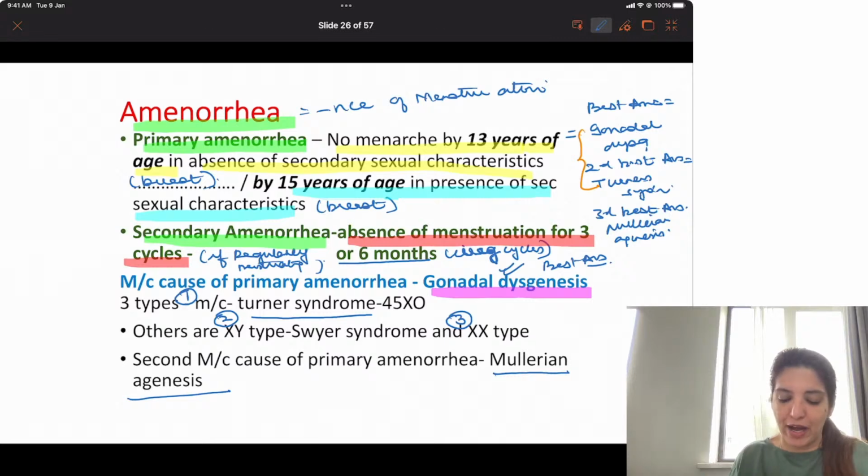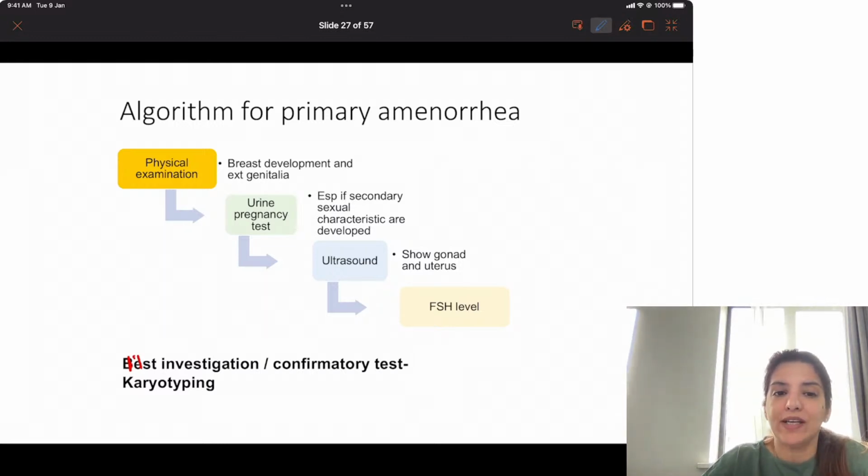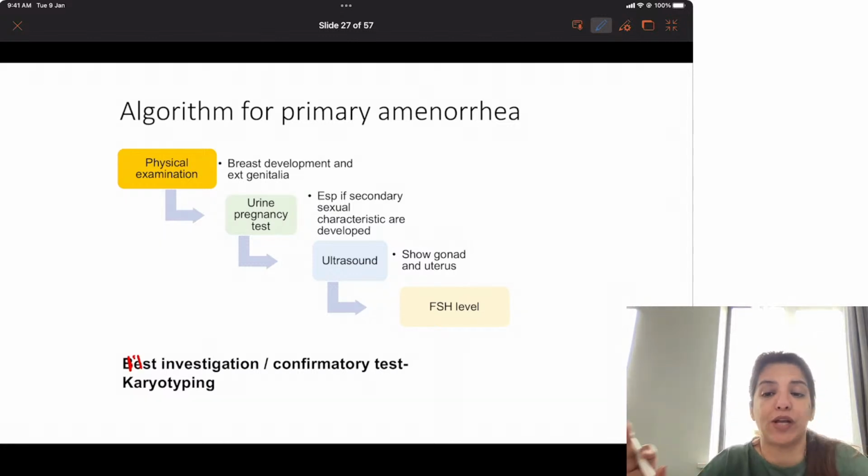Yes, the definition part. Now comes a very, very important algorithm. Whenever they give you a question of primary amenorrhea and they ask what is the next step, immediately karyotyping pe nahi jaoge. Right? In patients of primary amenorrhea, you are not going to say that immediately the next step is karyotyping, although best is karyotyping.